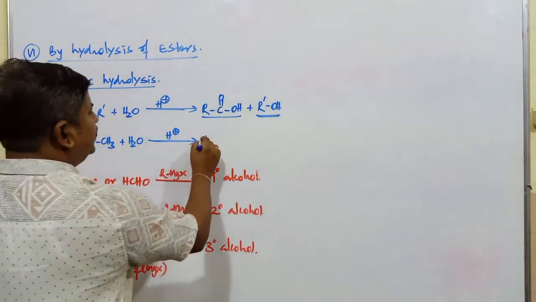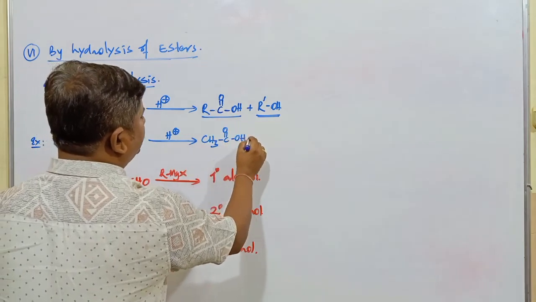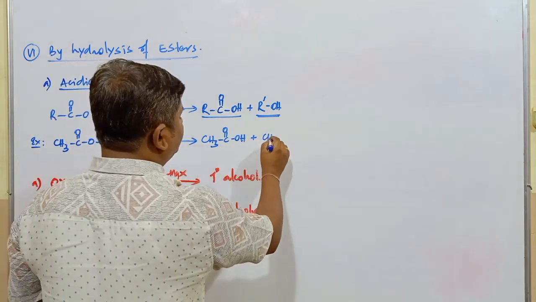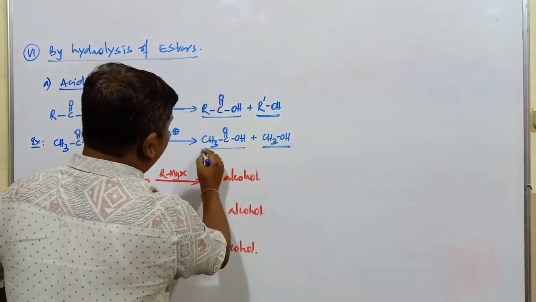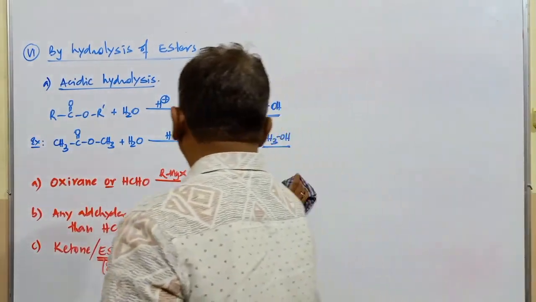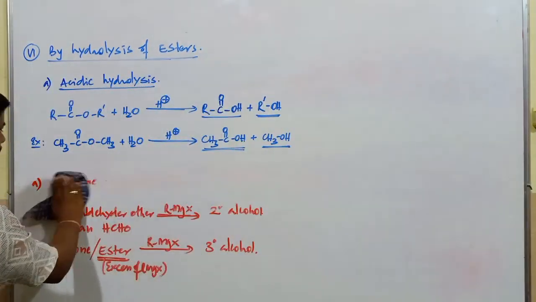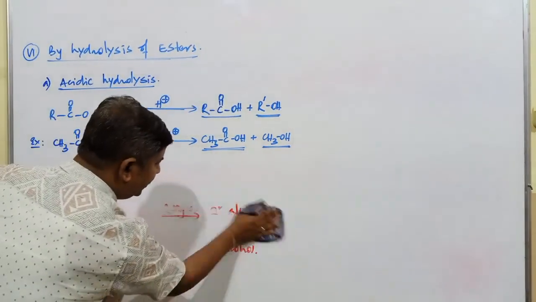CH3COOH plus CH3OH. It is a methanol compound and this one is acetic acid. So two compounds are produced. In addition to alcohol, carboxylic acid also forms.